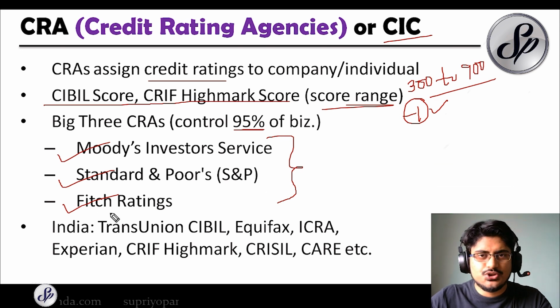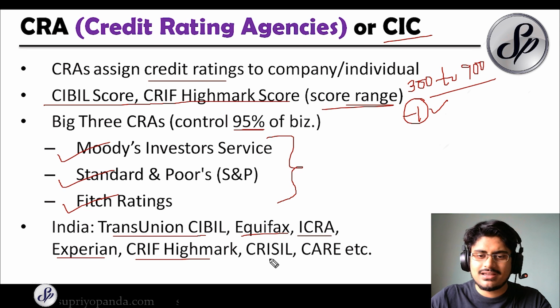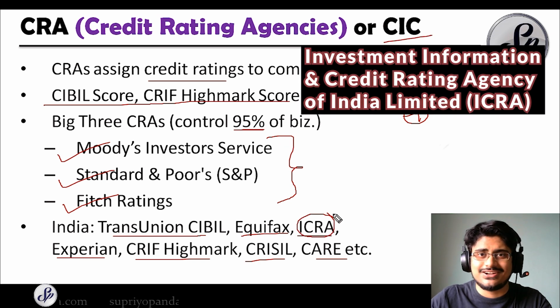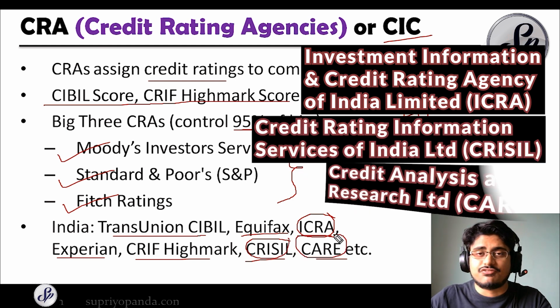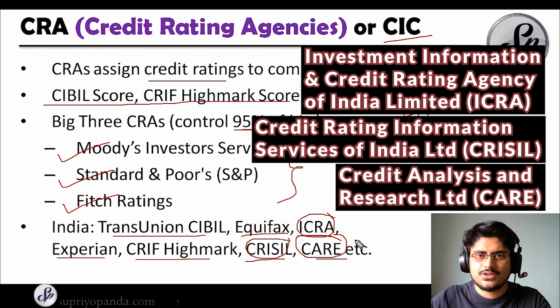For India, the important CRAs that determine all the credit ratings are TransUnion CIBIL, Equifax, ICRA, Experian, CRIF High Mark, CRISIL, CARE, etc. And also remember the full forms of all of these things. ICRA was earlier called Investment Information and Credit Rating Agency of India. CRISIL was called Credit Rating Information Services of India Limited, and CARE stands for Credit Analysis and Research Limited. All these were the earlier names. Now they are just referred to by their acronyms.